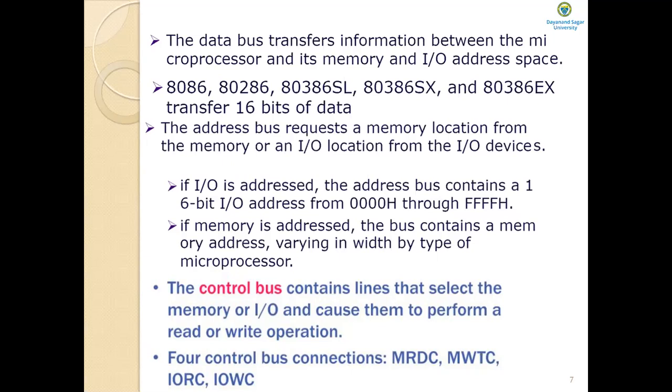So the size of the memory depends upon the width of the address bus. The 8086 and 8088 microprocessors address 1 megabyte of memory using a 20-bit address that selects locations from 50H to 5FH. Similarly, the other microprocessors. So the memory capacity or the memory size depends upon the number of address lines, or the width of the address bus.